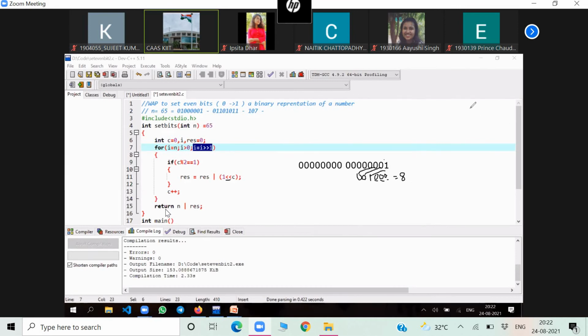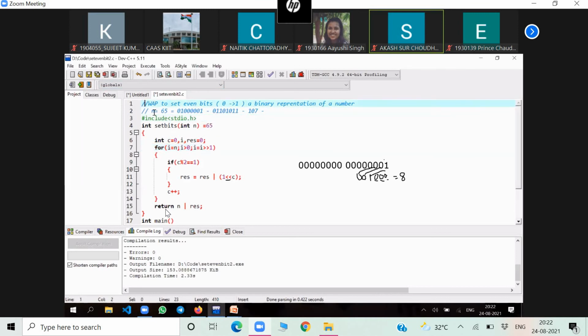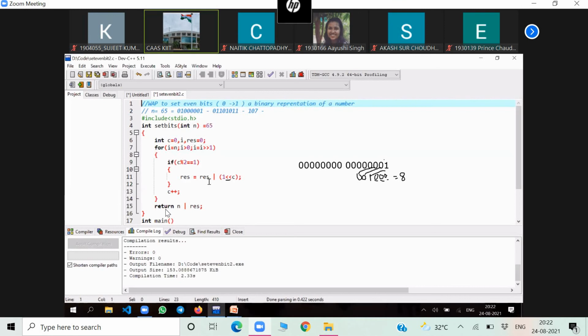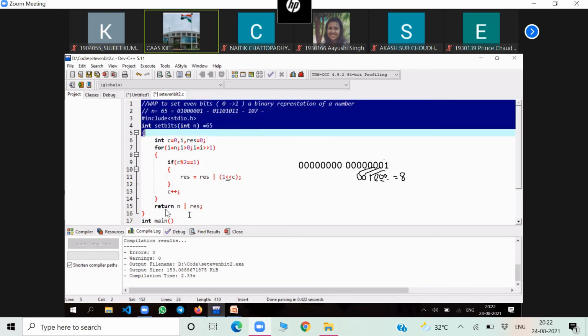Okay. Next question. I'll share some question also. Let me share this program first. I'll share some more programs in the group so that you can practice, because you don't have time to do all programs in bit manipulation.